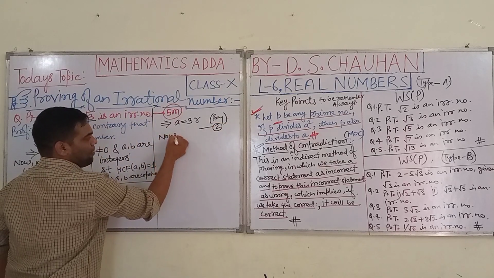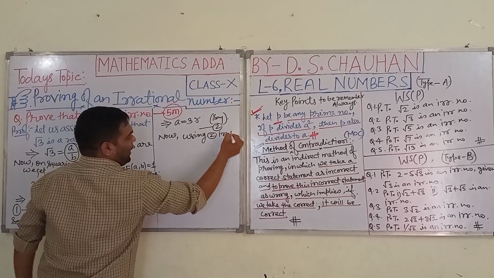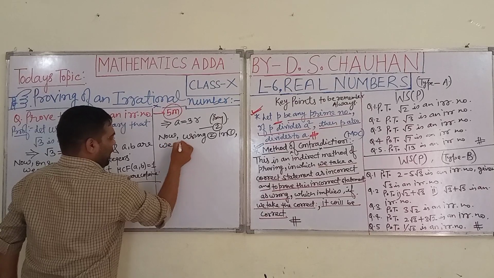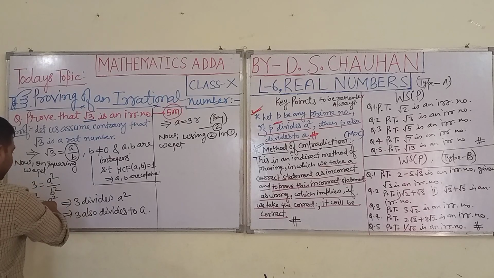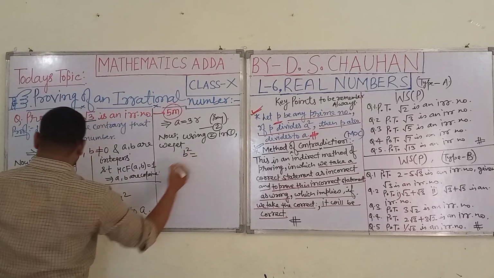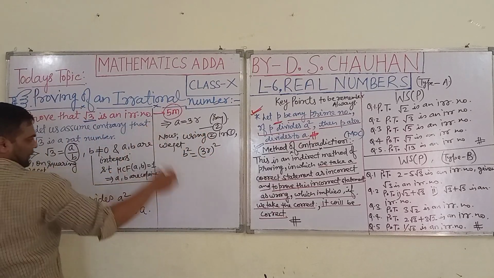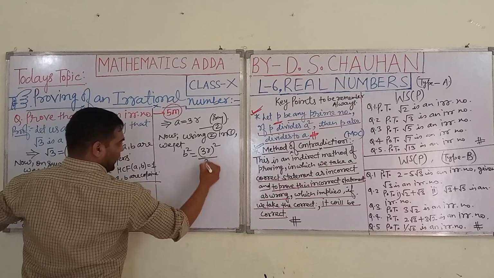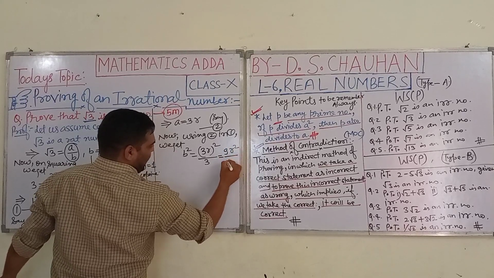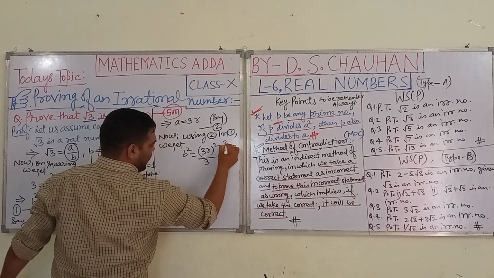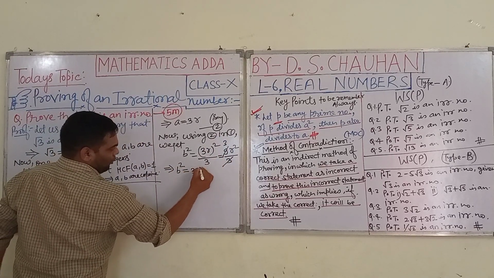Now using 2 in 1, what do we get? In place of a we have to put 3r. So b square equal to 3r whole square upon 3, which can be written as 9r square upon 3. After simplification we have b square equal to 3r square.